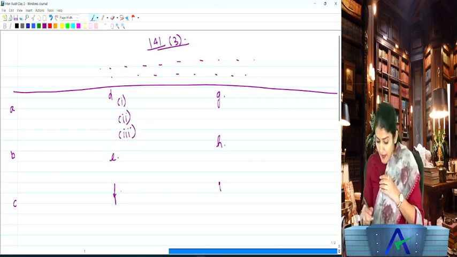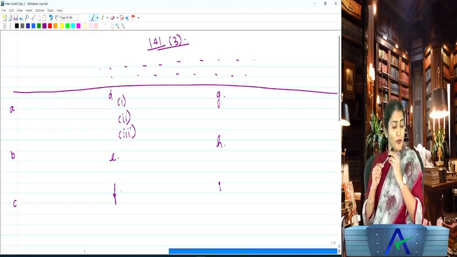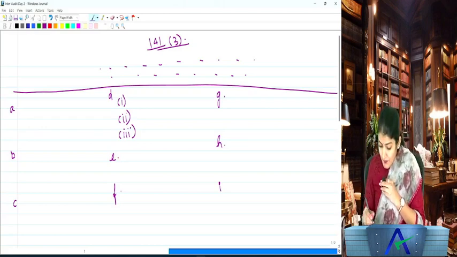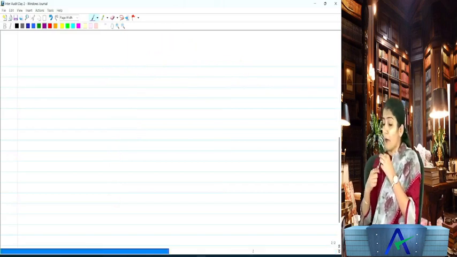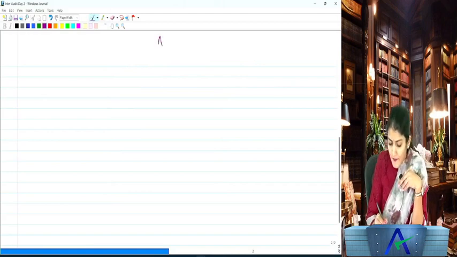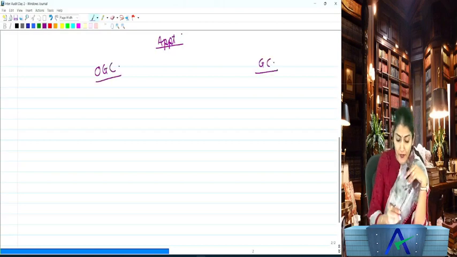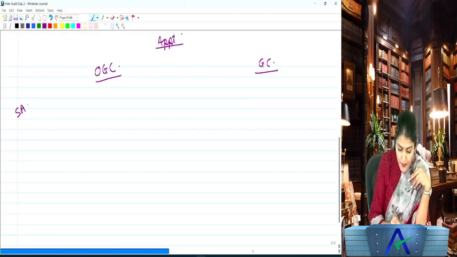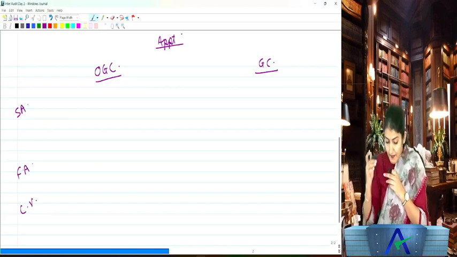Right, so that was regarding section 141. Then after section 141, we came to section 139, which was regarding the appointment of the company auditor. And what did we say? Appointment of the company auditor, we discuss it under 2 heads and 3 heads. What are the 2 heads? The appointment of the other than government company auditor and the government company auditor, and then the appointment of the subsequent auditor, appointment of the first auditor, and the appointment of the auditor in case of the casual vacancy, right?